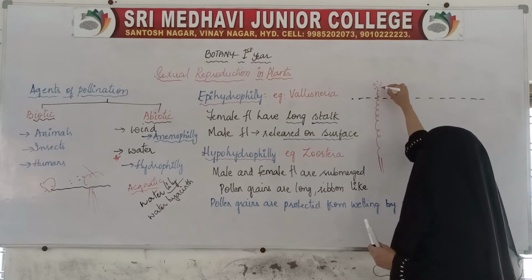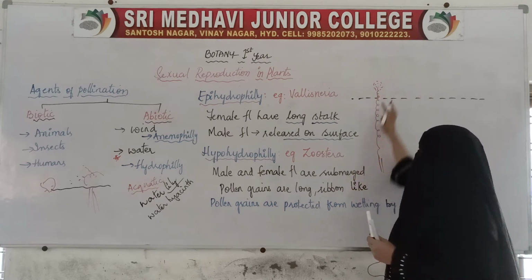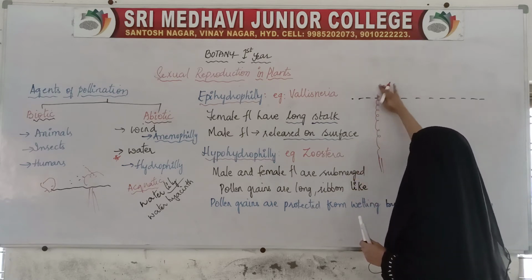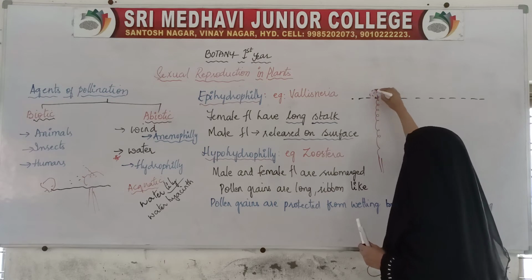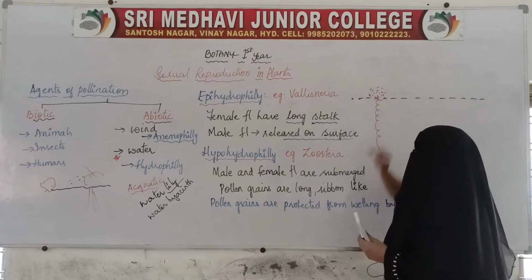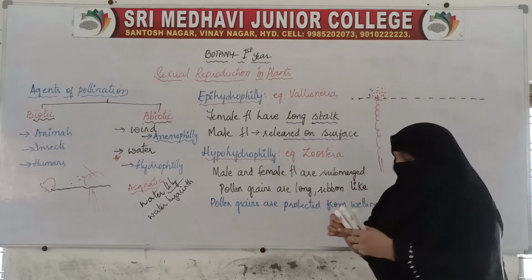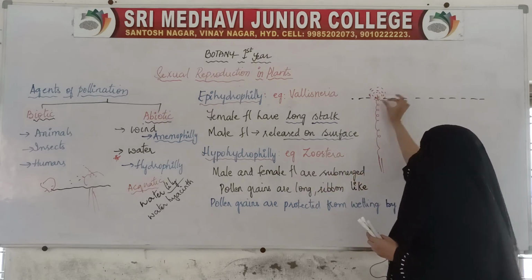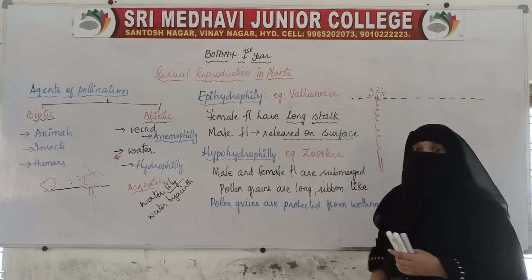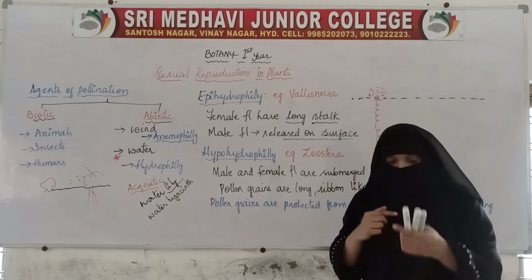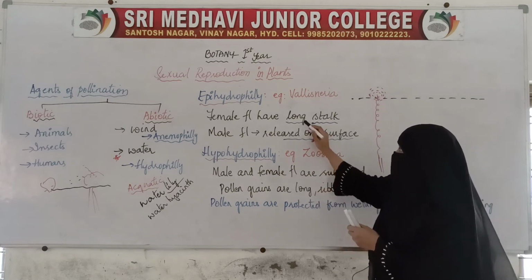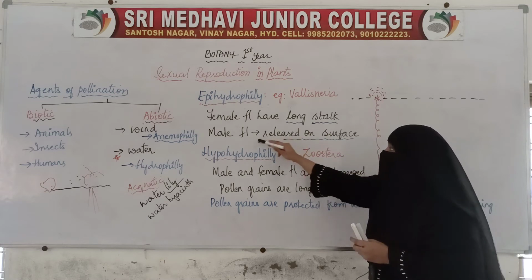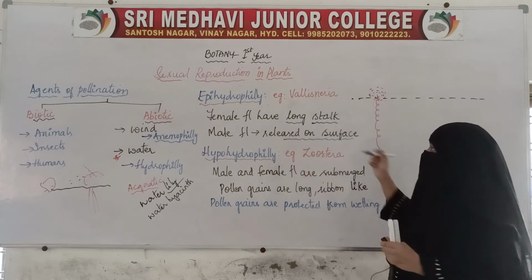On this stalk the female flower will be present, just on the surface. Because of this long stalk, the female flowers come to the surface of the water, and the male flowers are released here.